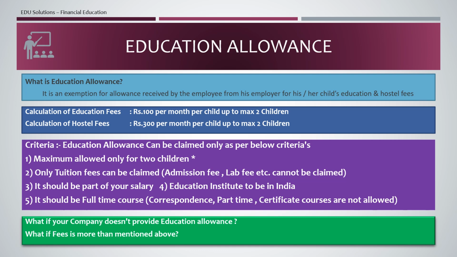What if the fees are more than mentioned above? The same case, because the amount mentioned, rupees 100, that means 1,200 per year, is very little. If you are paying 20,000 as tuition fee and you are getting an exemption of only 1,200, the remaining amount you can claim through deduction. So you have to watch my next video to know more about that. So let's move on to the next.